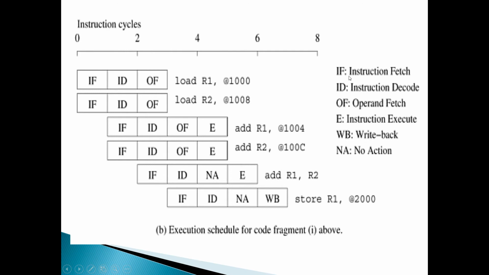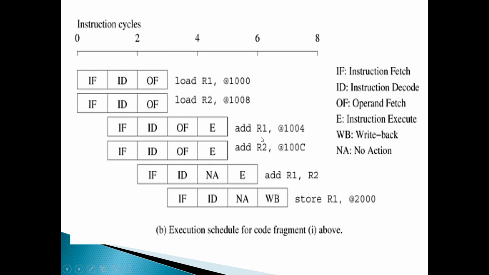First focus on the number of stages, and don't get confused: IF, ID, OF, E, WB, NA. All these are the 6. This is a 6-stage pipeline I am explaining with superscalar, and it is a two-way superscalar architecture. Two instructions I can issue simultaneously, but the rule is that they should be mutually exclusive, nothing to do with each other, independent. That was not the case in the normal pipeline. That is the speciality of superscalar architecture. I have chosen two-way, so two instructions can be issued simultaneously.